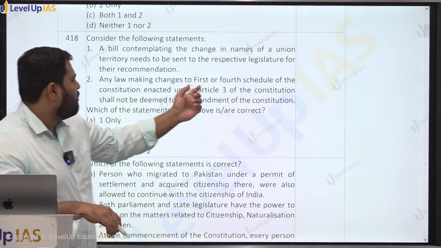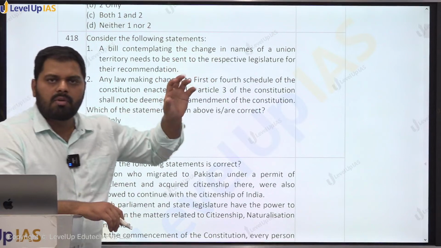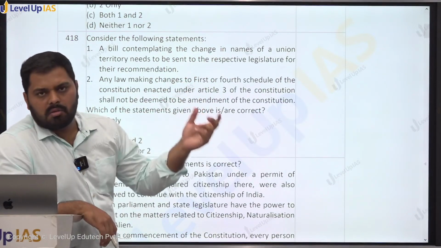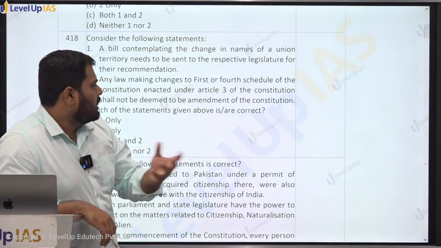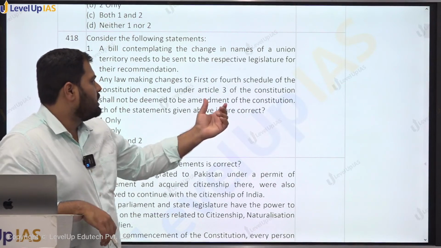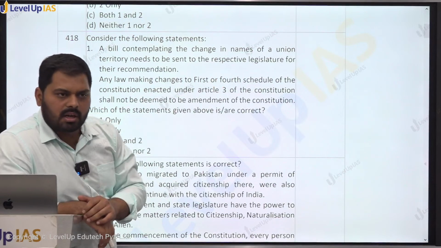Secondly, any law making changes to the first or fourth schedule. अब क्या है कि हमने अभी देखा that our first schedule contains the names of all the states. So if you are going to change the names or split the state into 2 or 3 or 4, or you are going to merge the states, so this will have the ancillary change in the first or the fourth schedule. Fourth schedule relates to allocation of seats in the Rajya Sabha, right?